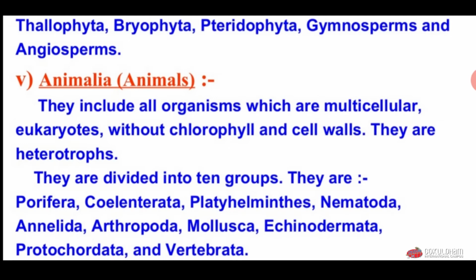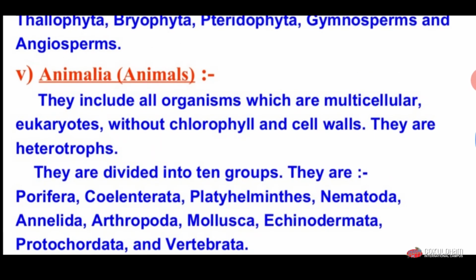Because they don't have chlorophyll, they cannot produce or prepare their own food. So they require food from outside, for example, they obtain their food from other organisms like plants and other animals. So they are known as heterotrophs.